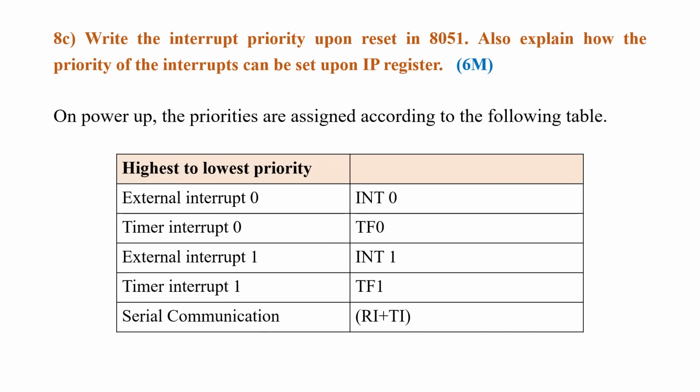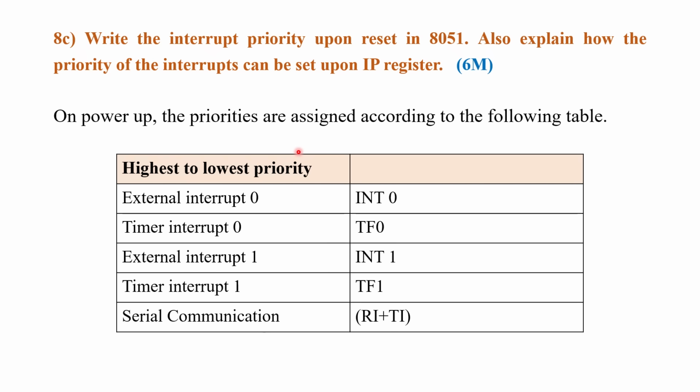Now 8C: write the interrupt priority upon reset in 8051. Also explain how the priority of the interrupts can be set using the IP register. So this is for 6 months. There are two concepts here. First, upon power on reset, what will be the default priorities that we need to represent. Second, how to override that default priority using the IP register. So these two concepts have to be discussed here.